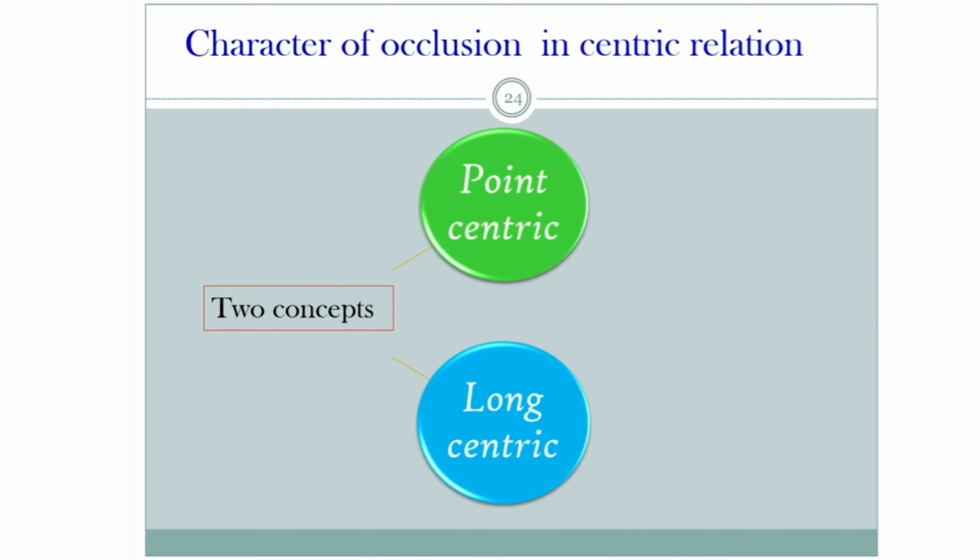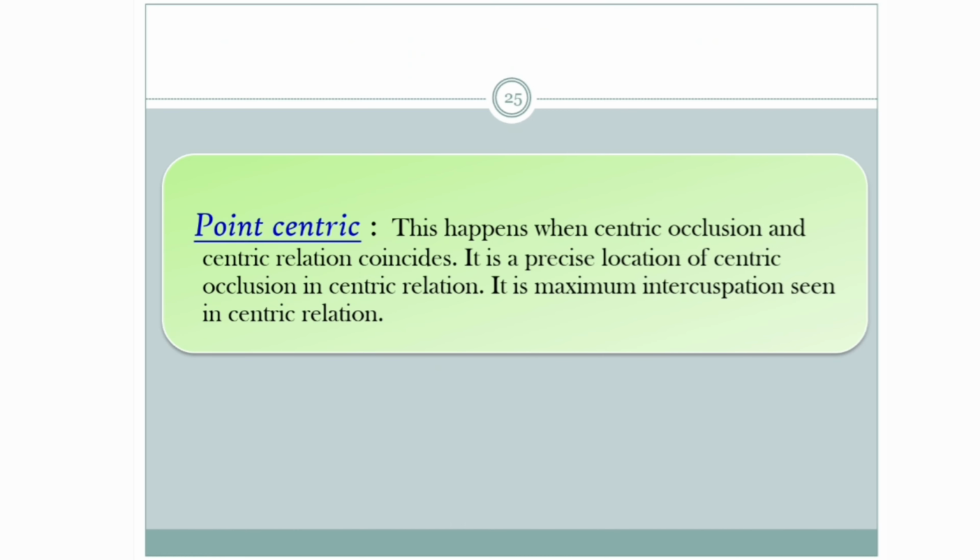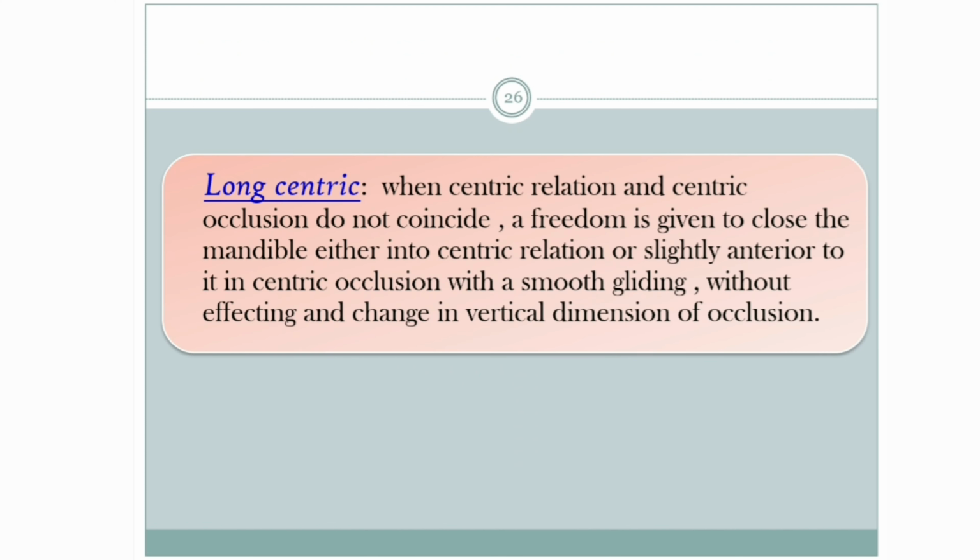Coming to the character of occlusion in centric relation, there are mainly two concepts. One is a point centric concept and second is a long centric. So what is point centric? This happens when the centric relation and centric occlusion coincide. It is a precise location of centric occlusion in centric relation. It is maximum intercuspation seen in centric relation.